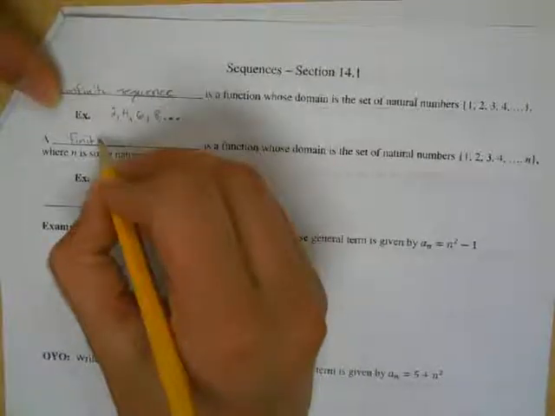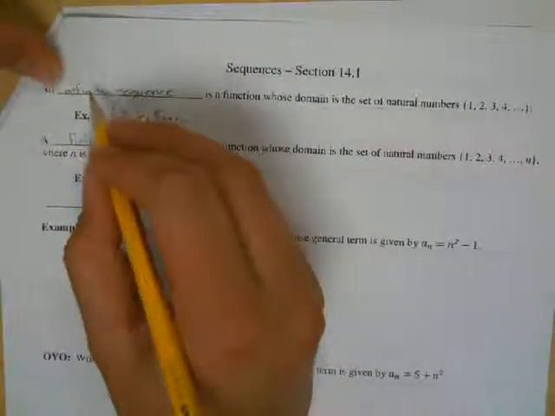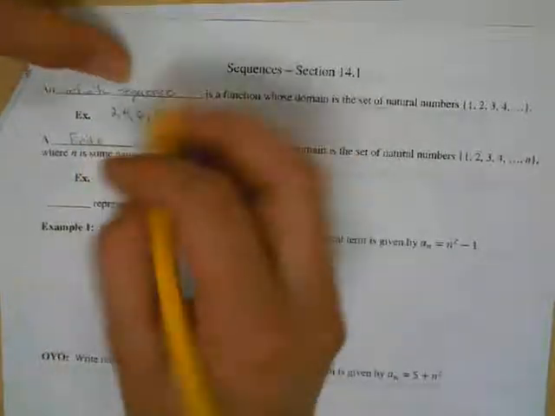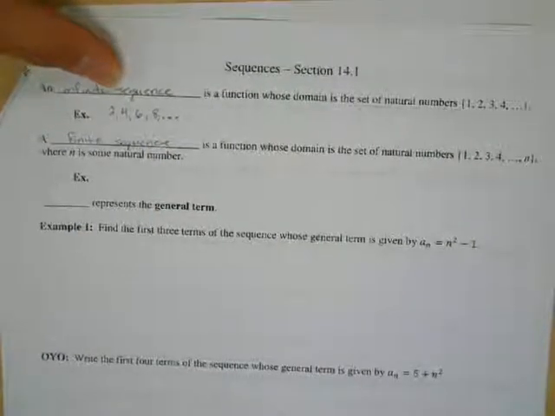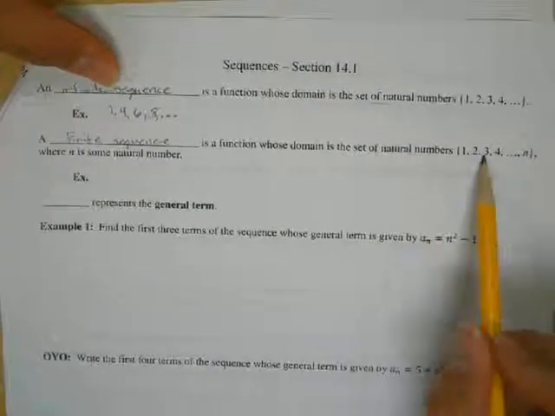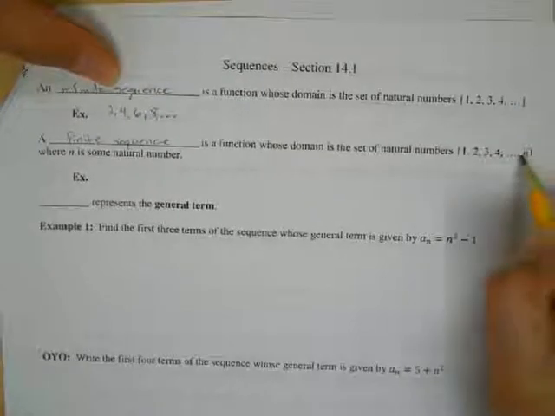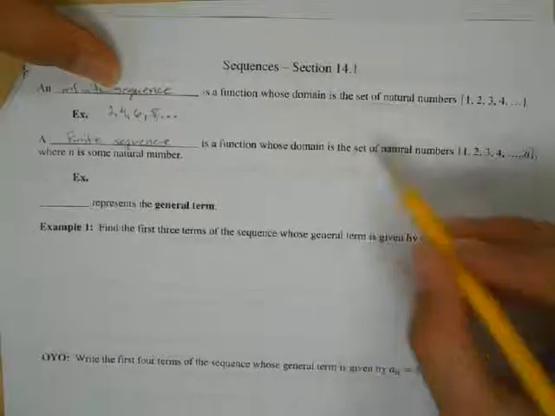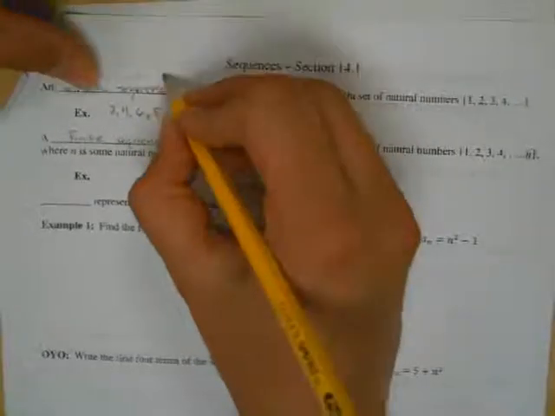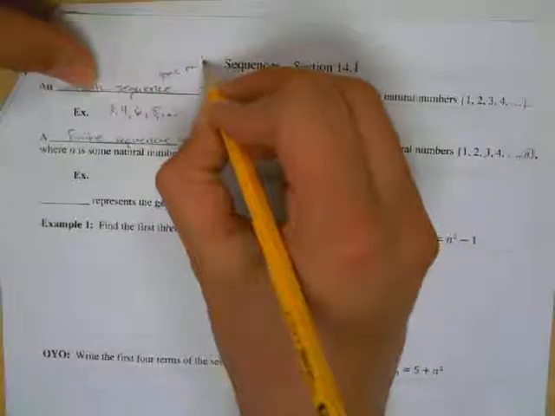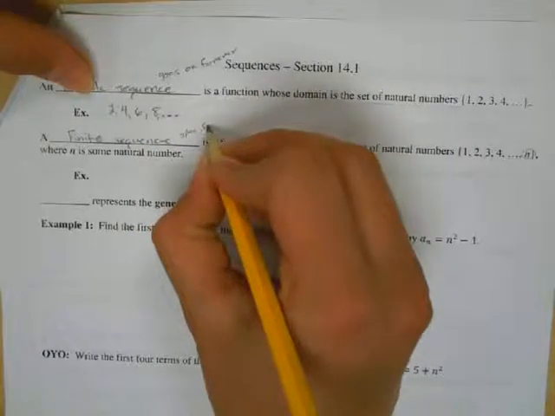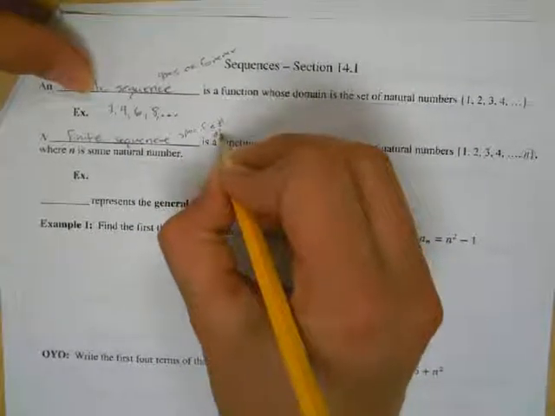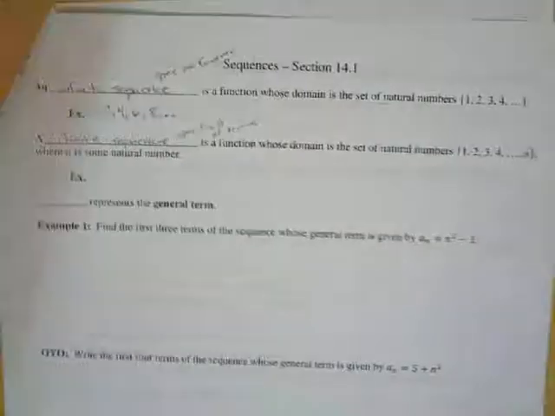Some people like to say infinite, infinite, okay, but it's actually a finite sequence. And it's a function whose domain is a set of natural numbers still, only instead of going on forever, we're going to stop at a specific number. Okay, and that's the big part about the infinite sequence, it goes on forever, whereas a finite sequence has a specific number of terms.